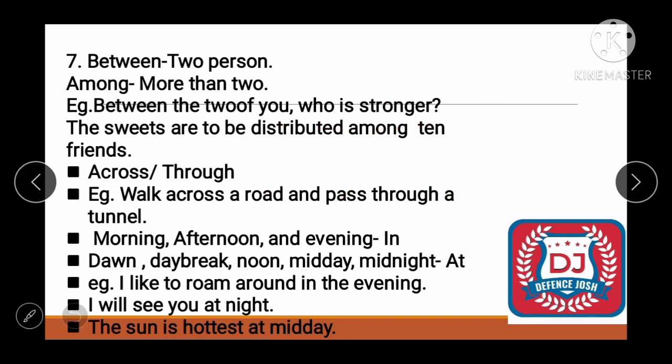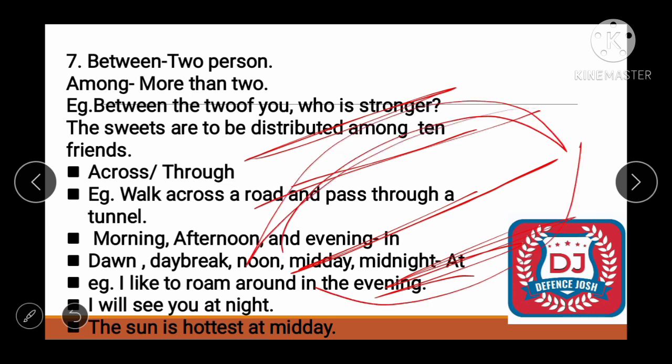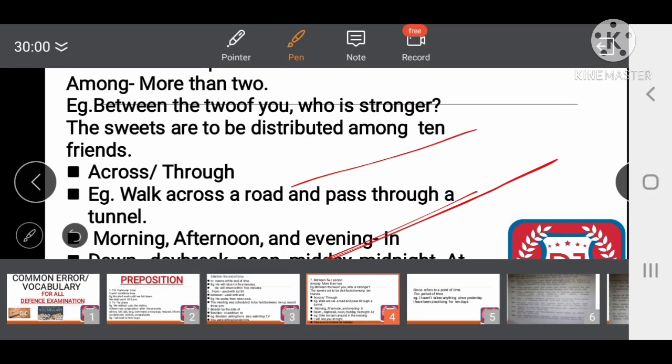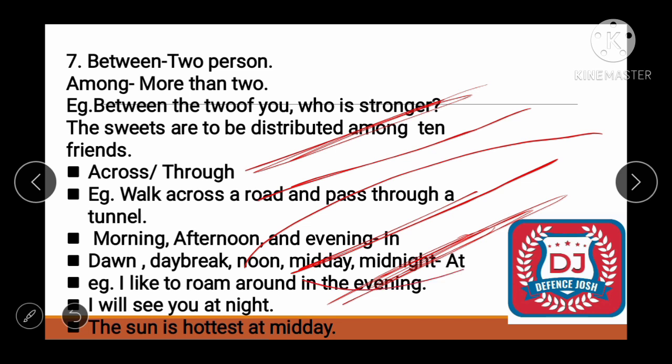So next one is across and through. See friend, let's see example. ये रोड है, सो ये रोड का across है, all right. बट एक हमने tunnel बना दिया, bridge बना दिया, तो जो उसके द्वारा जा रही है वो क्या है? Through है, all right. Let's see example. Walk across a road and pass through a tunnel. मीन्स हम चलते किसके हैं? Across a road, बट हम pass किसके होते हैं? Tunnel के होते हैं, all right.